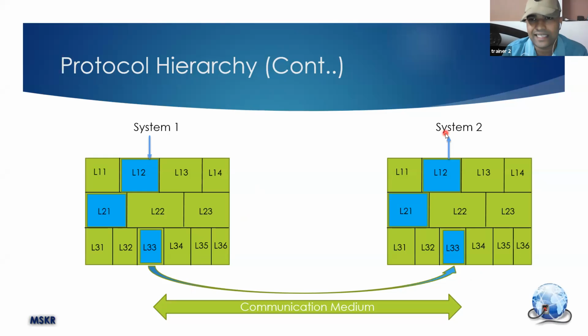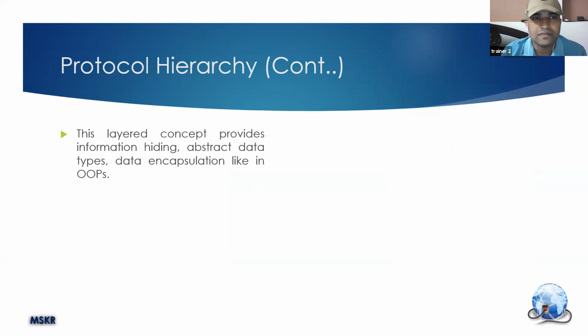That is why we are using this layered architecture, but this is not the exact layered architecture. I drew it just to make you understand what is happening. Now this layered concept is able to provide these services.